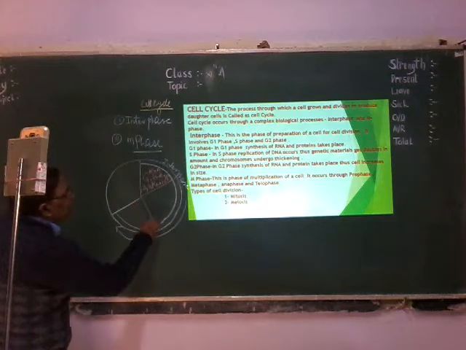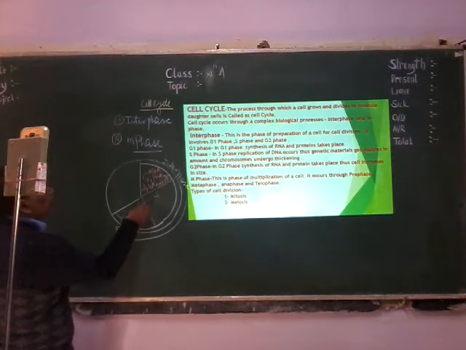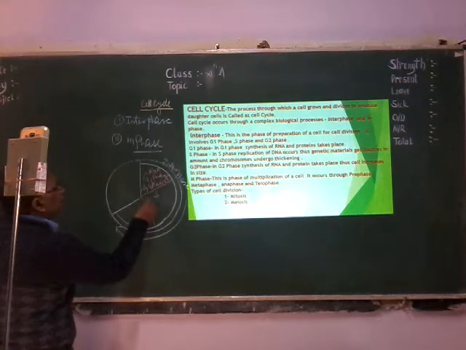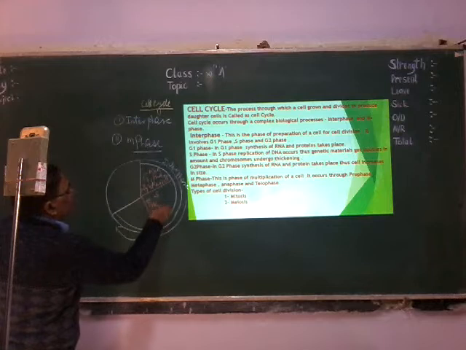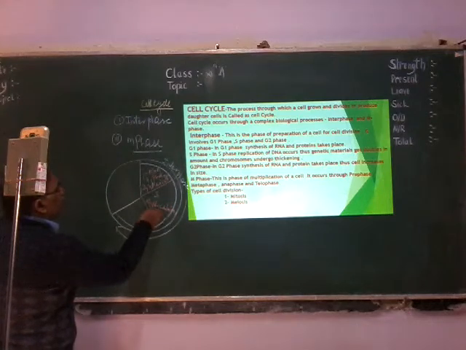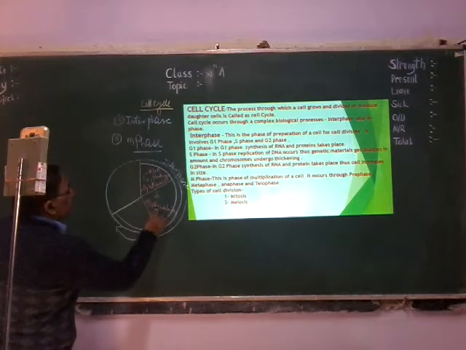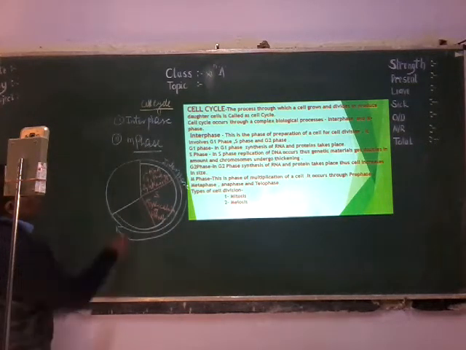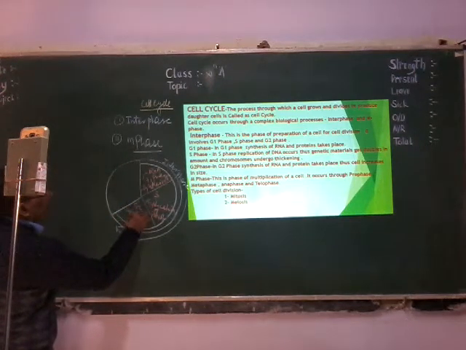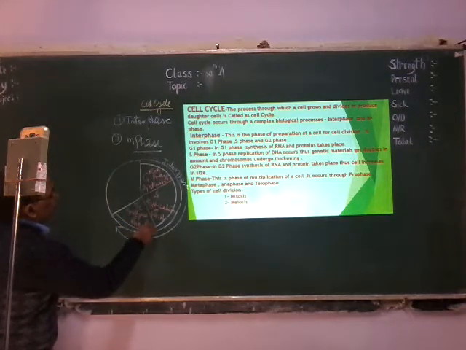Now, in the S phase, replication of DNA. Replication of DNA means synthesis of DNA occurs. Now in G2 phase also synthesis of RNA and protein takes place.